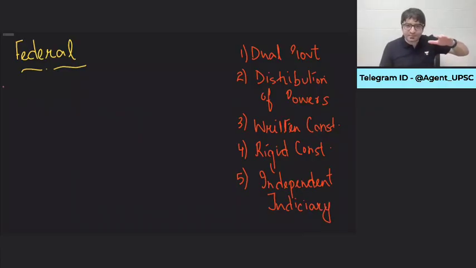There is one government at the center headed by Joe Biden, and in some months would be headed by the orange hair Donald J. Trump, in all likelihood. But there is government in every state as well. There are 50 states in the United States, and all these 50 states have their own governments as well. So dual government, two systems of government. One government at the center, one government in the state. That's number 1, dual government.